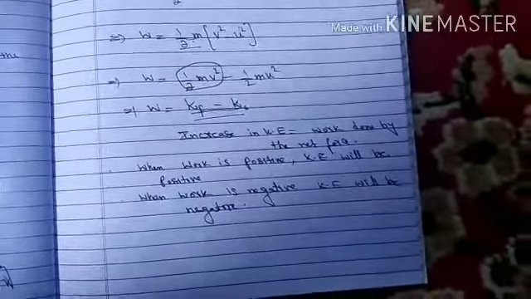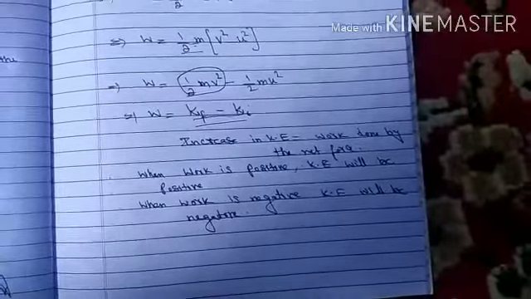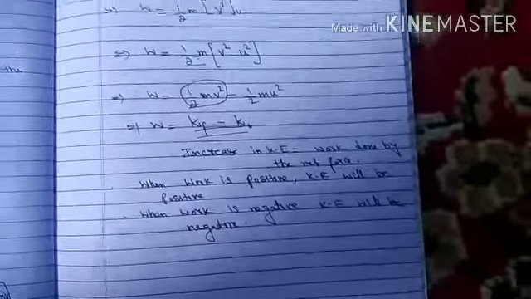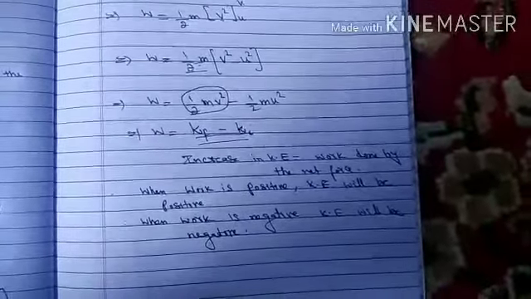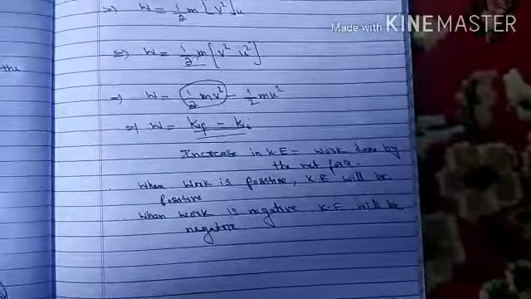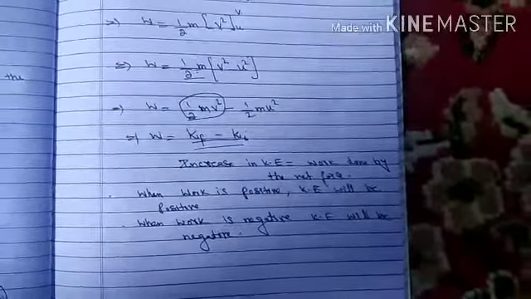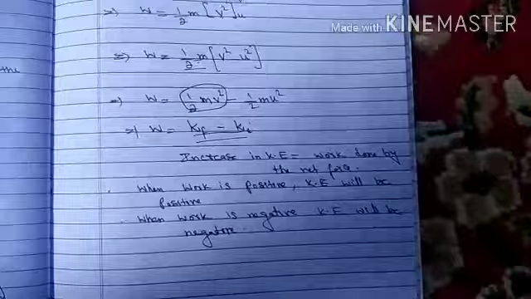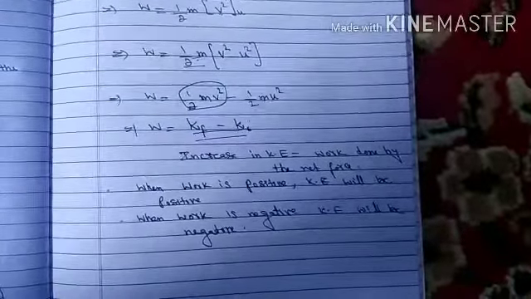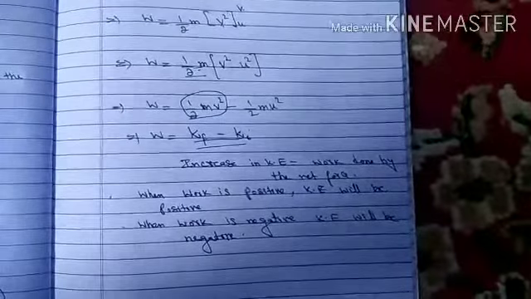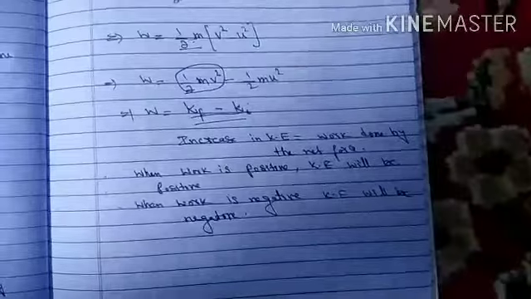And the last point: when we take a light body and a heavy body moving with the same kinetic energy, if we apply the same retarding force on both, that means if the same retarding force is applied on the light and the heavy body moving with the same kinetic energy, both bodies will stop after traveling the same distance.